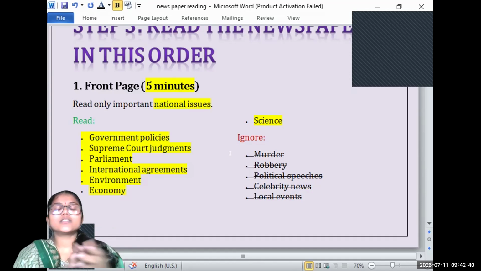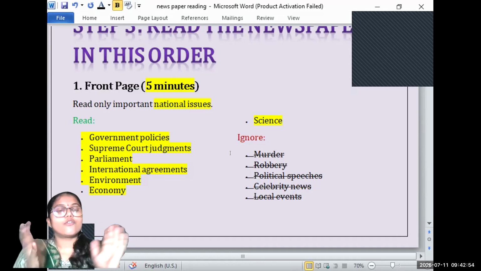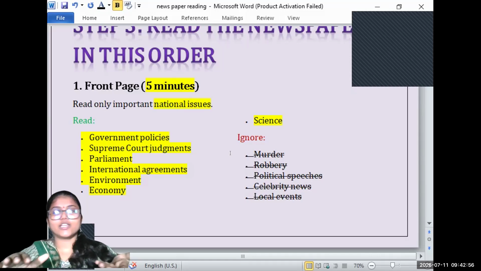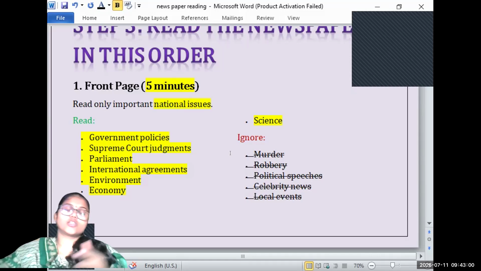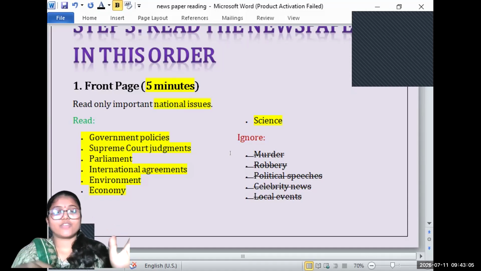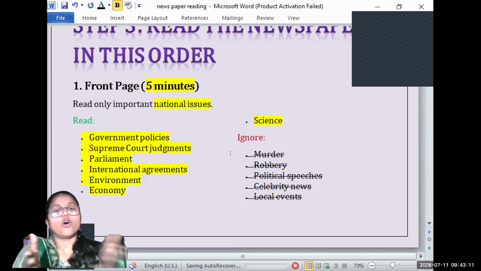Instead they will be asking the issue of freebies, how the election promises of freebies are impacting the policy and the fiscal condition of the state, the financial situation of the nation, how the freebies are impacting the budget of the state.